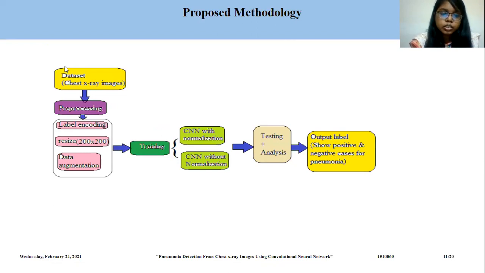Here is the proposed methodology of my model. I have first used a dataset of chest X-ray images which consists of 5,863 images. Then I have pre-processed the images. I have labeled all the images and resized them to 200 by 200, and in data augmentation I have applied height shift, width shift, horizontal flipping, and vertical flipping.